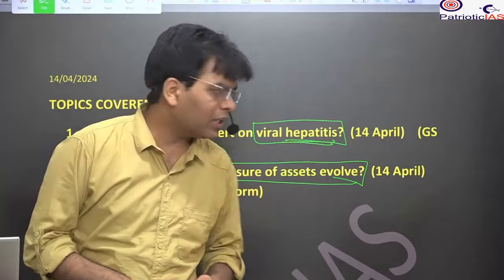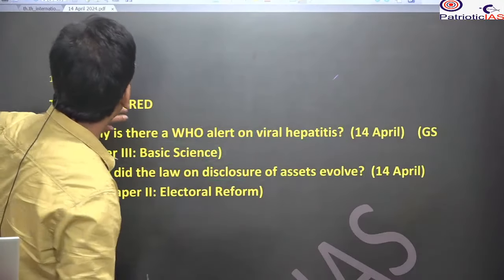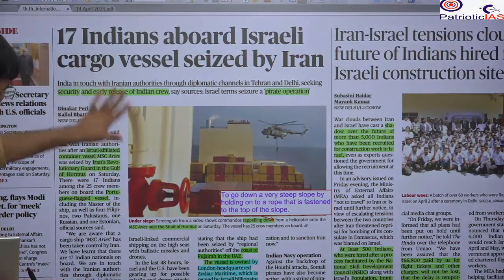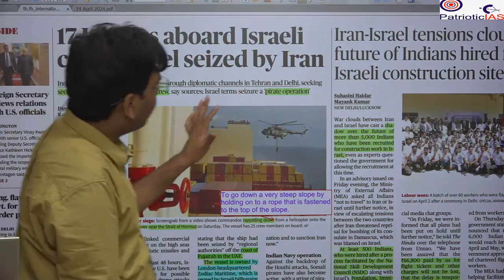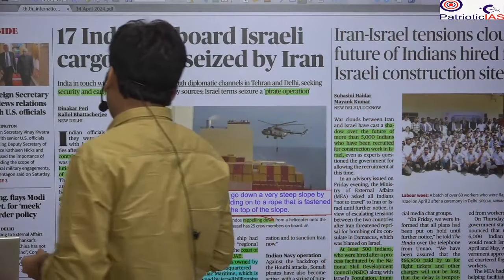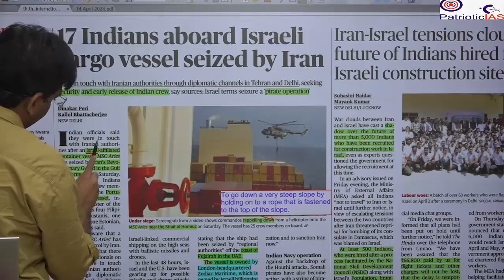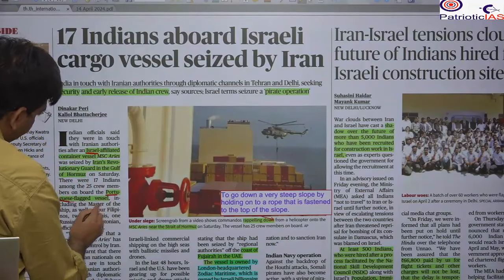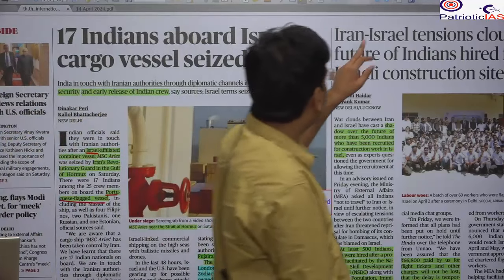Okay, so let's start with the front page. The first page, again, has no major news. The first news is about the capture of the ship that was associated with Israel, and here it is given that it was a Portuguese flagged vessel. So you should know what Portuguese flagged means.